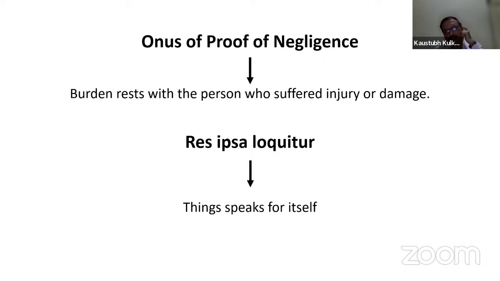I will give you one simple example. In a high-storey building, there are certain pots of plants located on the balcony, and a person walking on the ground suffers injury because of a pot falling from the 10th floor.